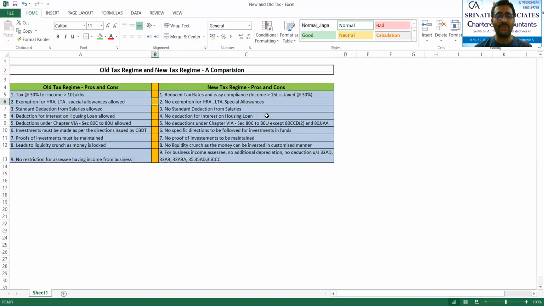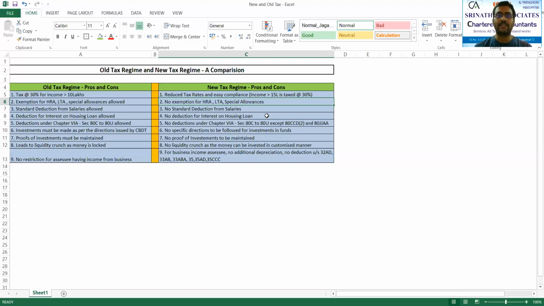But when it comes to the new tax structure, my dear, there is no exemption for house rent allowance, leave travel allowance, and special allowances which are covered under section 10 subsection 14 of the Income Tax Act, like conveyance allowance, daily allowance, helper allowance, uniform allowance, research allowance. Likewise, children education allowance. It is not tuition fees.